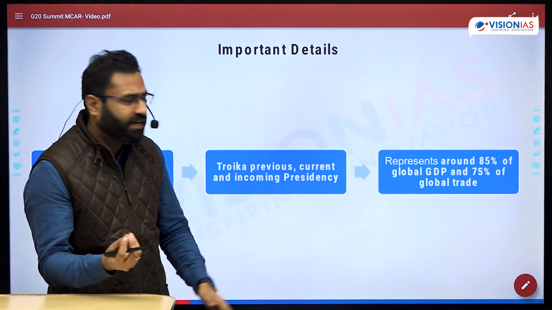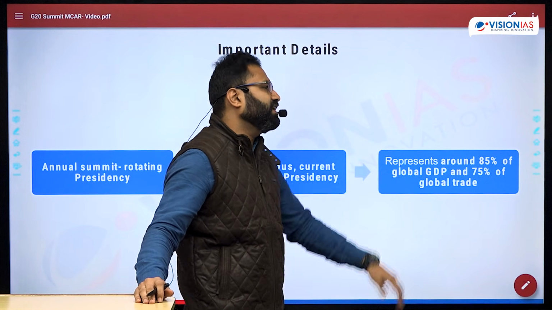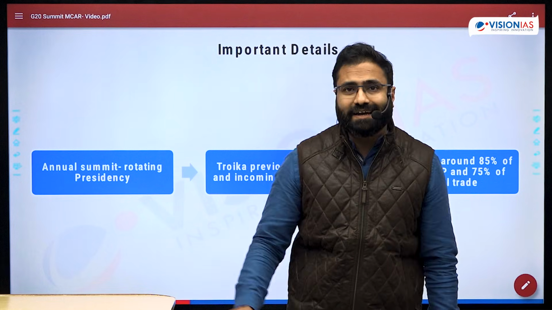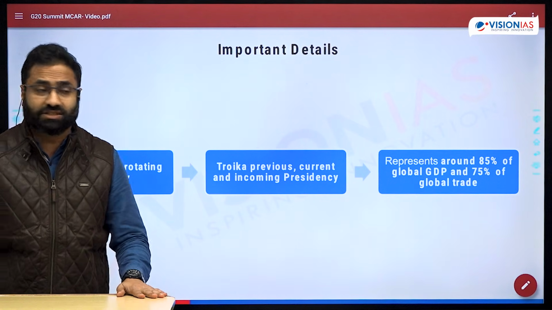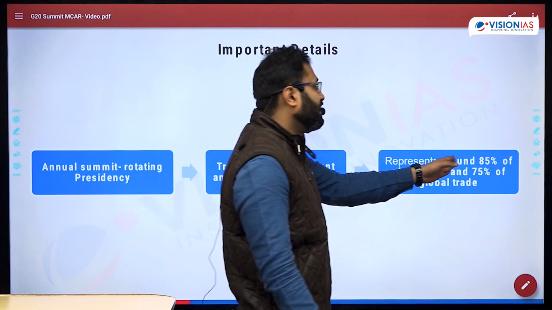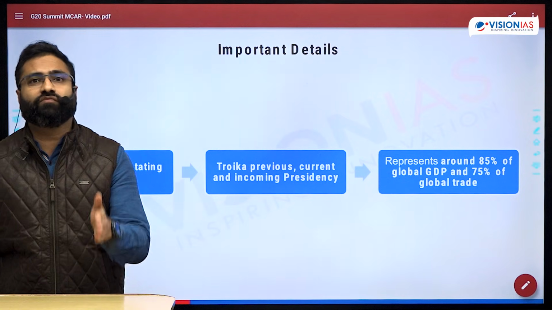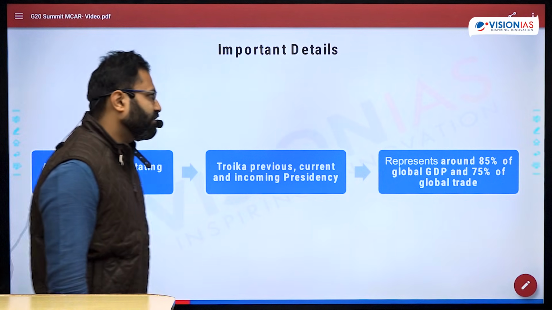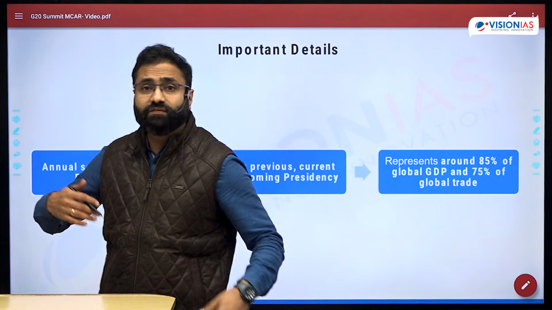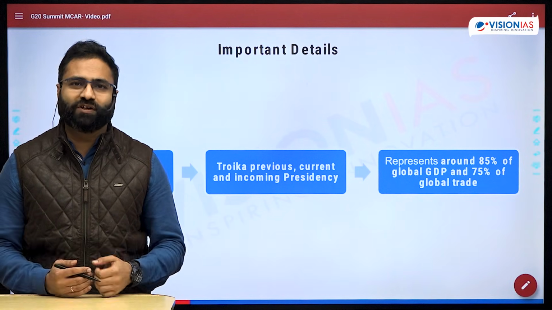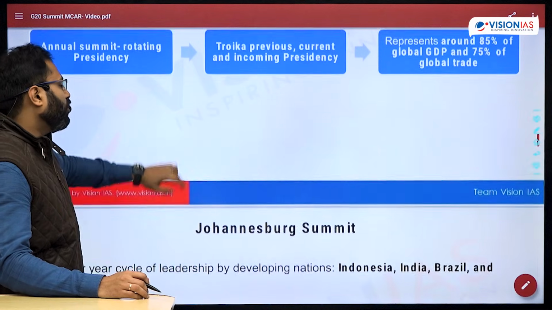Further, whenever you have to emphasize any specific grouping, that importance is reflected only when you talk about some data. So it represents more than 85% of the global GDP and 75% of the global trade. Now this is a body representing roughly 19 countries and 2 other organizations, which reflects roughly 85% of global GDP. That means it's a self-reflection of the importance of G20 as one of the prominent organizations. 75% of the global trade, even the majority of the population of the globe is represented in the G20. So these are certain important details.